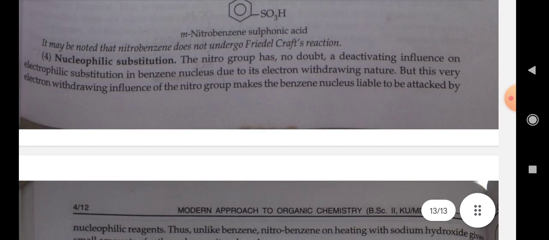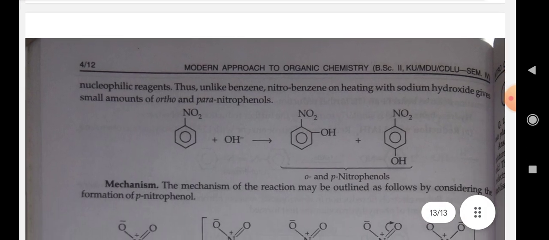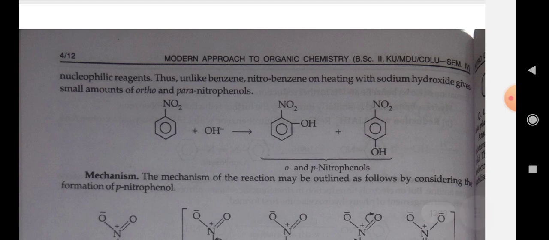Fourth is the nucleophilic substitution. The nitro compound has no doubt a deactivating influence on electrophilic substitution in the benzene nucleus due to its electron-withdrawing nature, but this very electron-withdrawing influence of the nitro group makes the benzene nucleus liable to be attacked by nucleophilic reagents. Thus, unlike benzene, nitrobenzene on heating with sodium hydroxide gives small amounts of ortho and para nitrophenol.